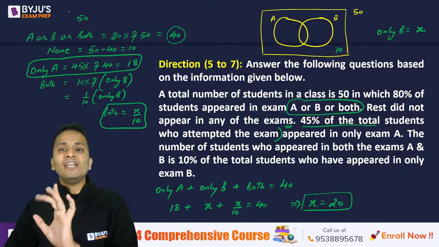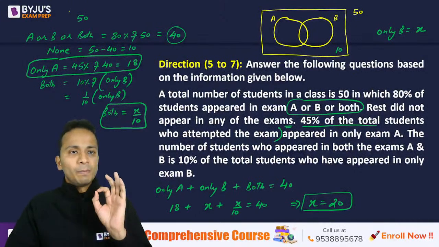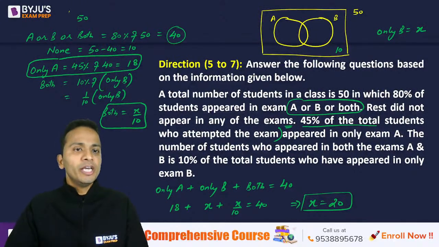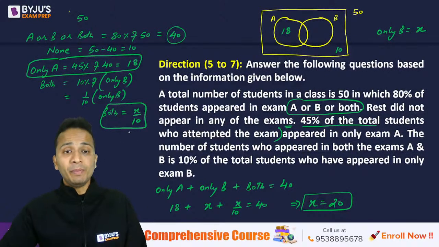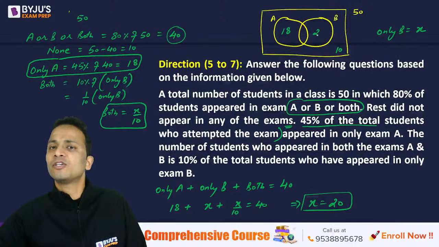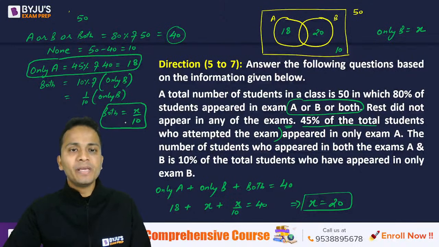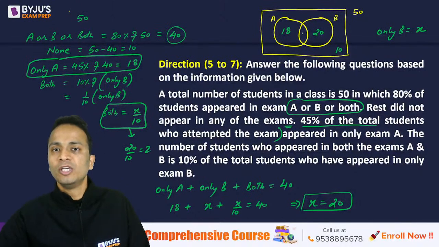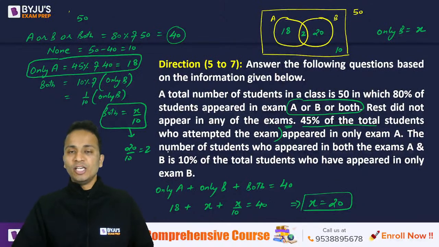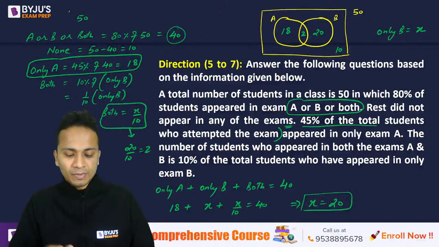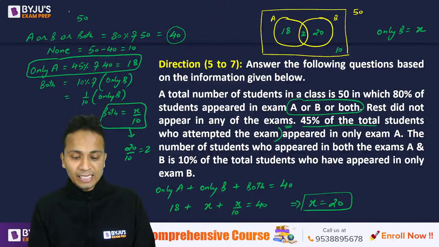Now let us feed the values in the Venn diagram. People who appeared in only A, so only A is 18 people. People who appeared in only B, that is equal to X, is 20. And people who appeared in both these examinations is X upon 10, that is 20 upon 10, which is 2 students. So 2 students will appear in both these examinations, right? So this is my entire Venn diagram, and on the basis of this, let's find out.